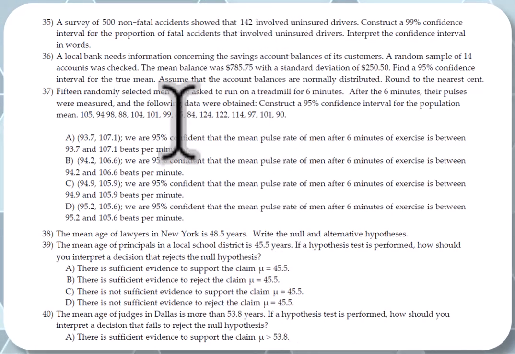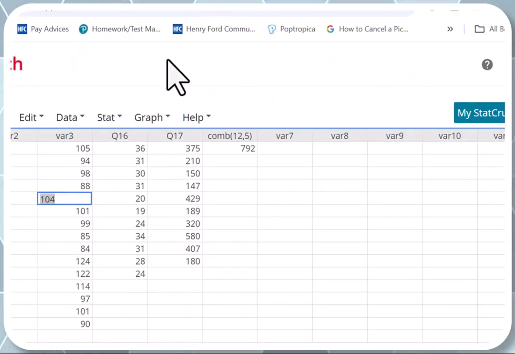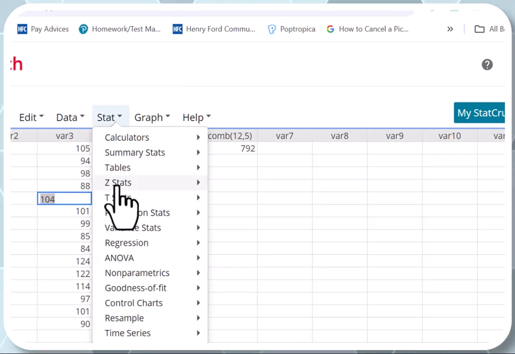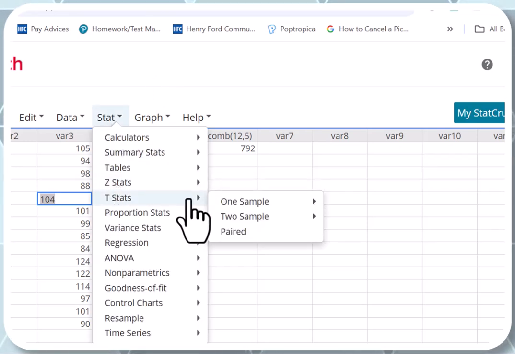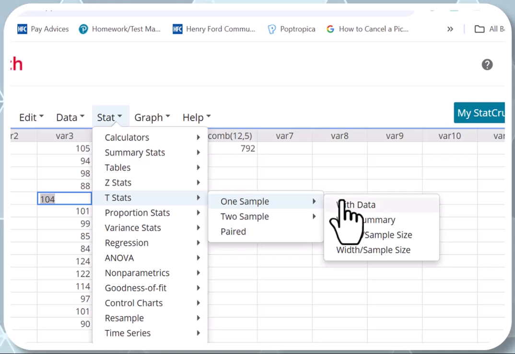Next question. 15 randomly selected men were asked to run on a treadmill for 6 minutes. After 6 minutes, their pulses were measured and the following data were obtained. Construct a 95% confidence interval for the population mean. So we got those data. We're going to put them in StatCrunch and show you how to find the mean when the data set is given. Okay, so you go to Stat. T stats, when he gives you the data set, one sample, but not with summary, with data.